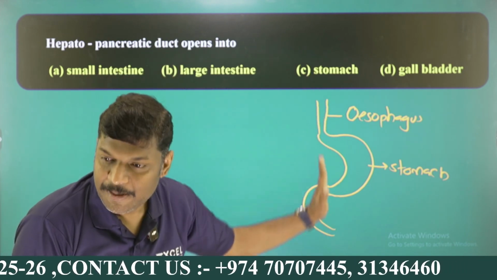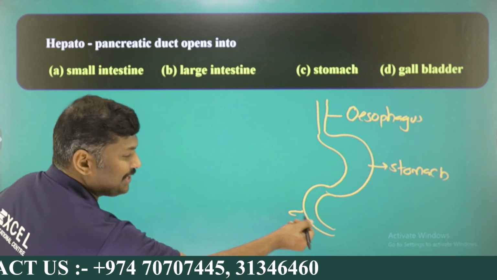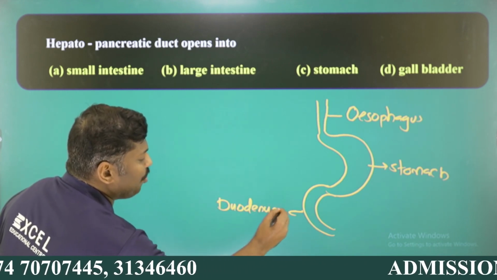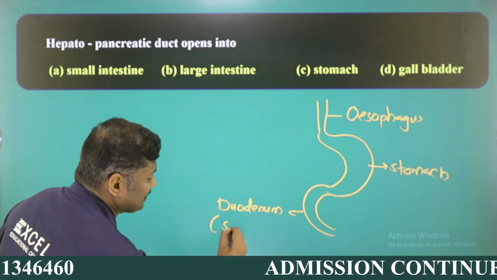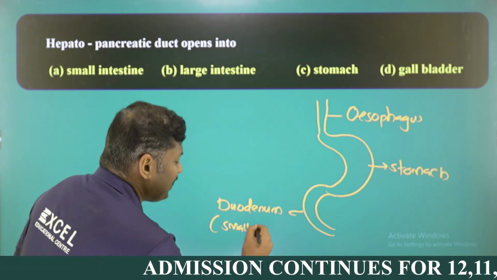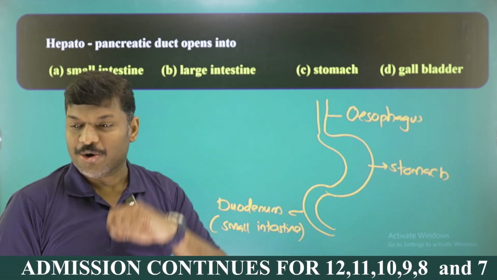The first part of the small intestine is called the duodenum. Duodenum is the first part of the small intestine.